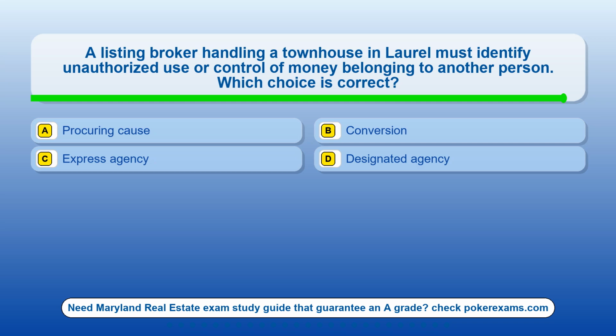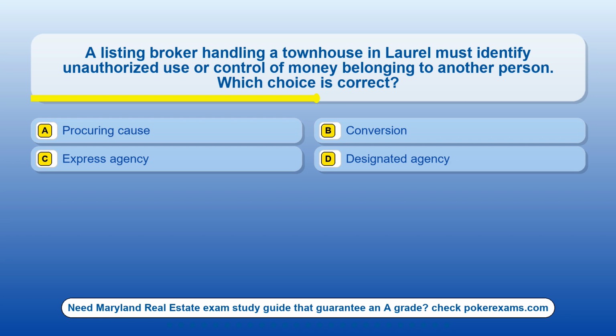Question 4. A listing broker handling a townhouse in Laurel must identify unauthorized use or control of money belonging to another person. Which choice is correct? Option A, procuring cause. Option B, conversion. Option C, express agency. Option D, designated agency.